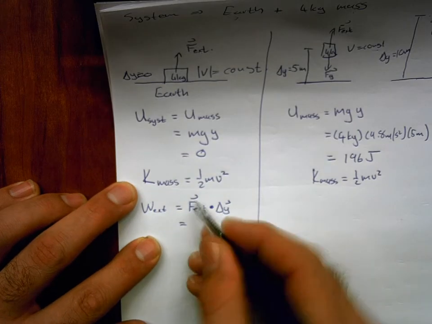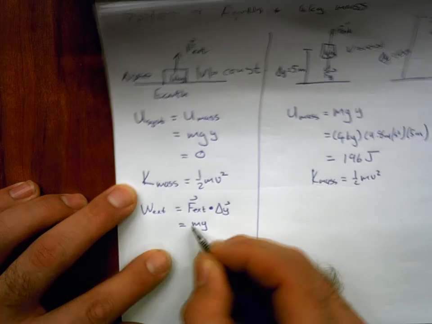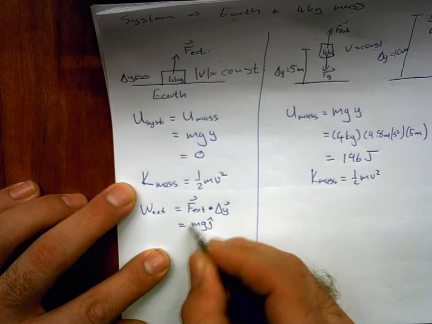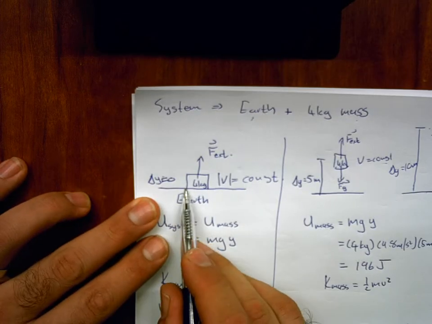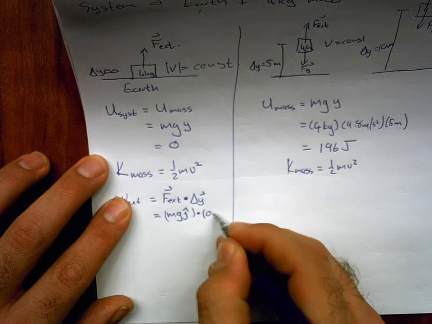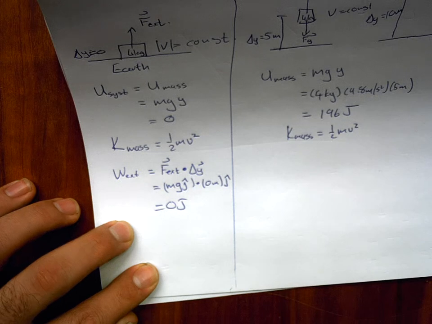We know that the external force must just be enough to counteract the weight of this object, so it's m times g upwards, dot. Here we don't have any displacement yet, so this becomes 0 meters upwards, so we have 0 joules of work done.